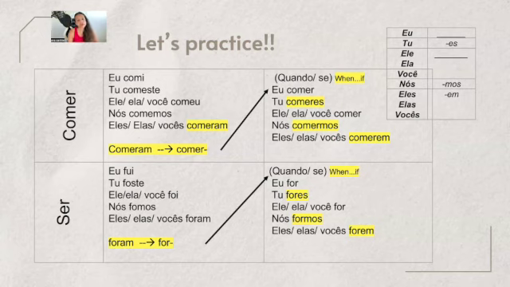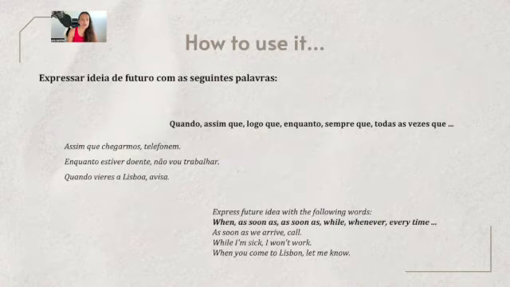The big question last week was when and how to use it, and today this will be the topic of this video. So how to use it, especially in one idea. What you have here is some examples. We talked about some magnet words, some keywords that can be used to call the conjunctive form. And here is one of the situations with these words that you have here in English. When, as soon as, while, whenever, every time. In Portuguese, quando, assim que, logo que, enquanto, sempre que, todas as vezes que, and it has the idea of future inside. So you can use these words for different situations.